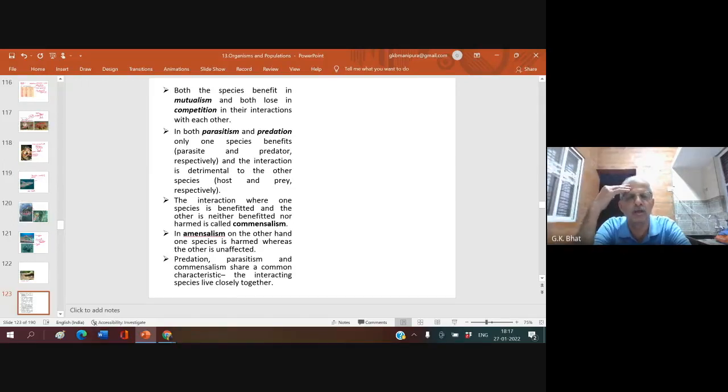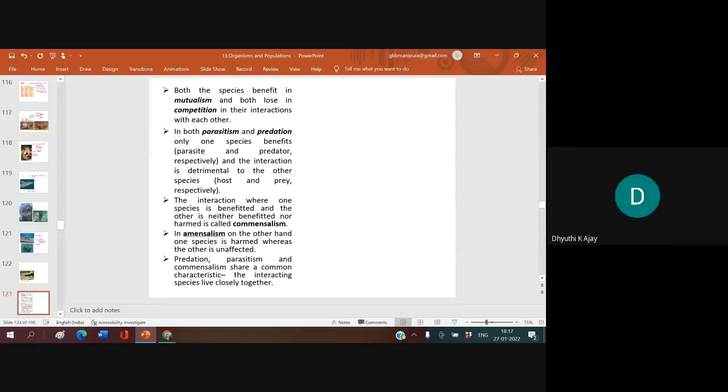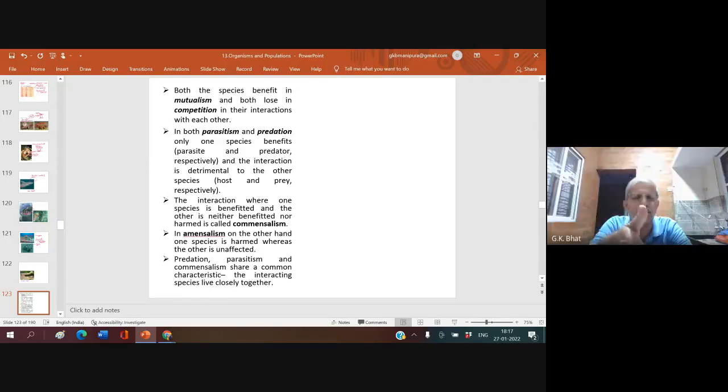So in predation, tiger eating the deer, deer is the prey and tiger is the predator. Predator is benefited and prey loses. Host is losing, parasite is benefiting.